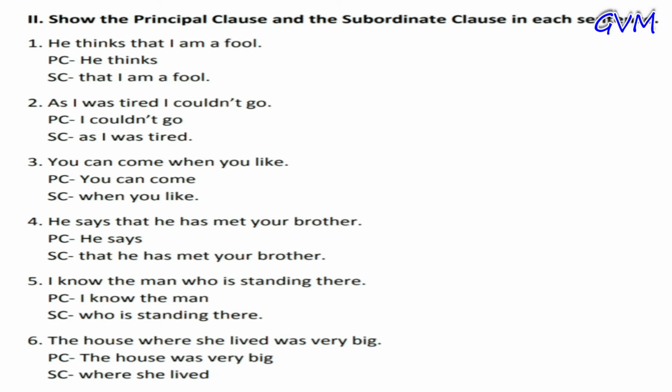Fourth, he says that he has met your brother. In this statement, the principal clause is he says and the subordinate clause is that he has met your brother. Fifth, I know the man who is standing there. The principal clause is I know the man and the subordinate clause is who is standing there. Sixth, the house where she lived was very big. The principal clause is the house was very big and the subordinate clause is where she lived.